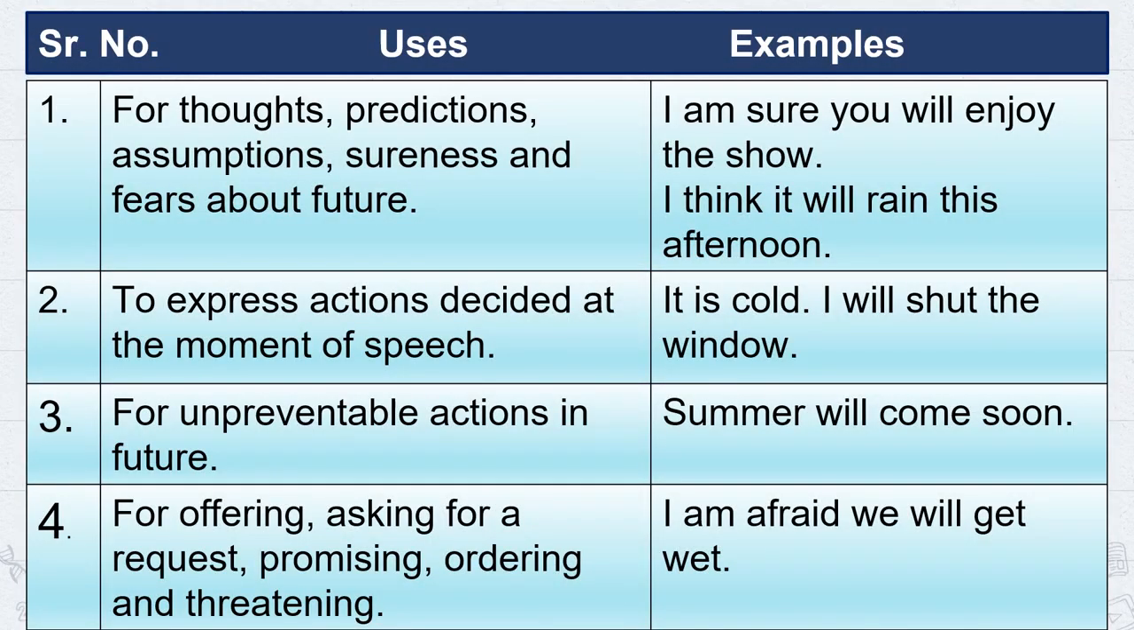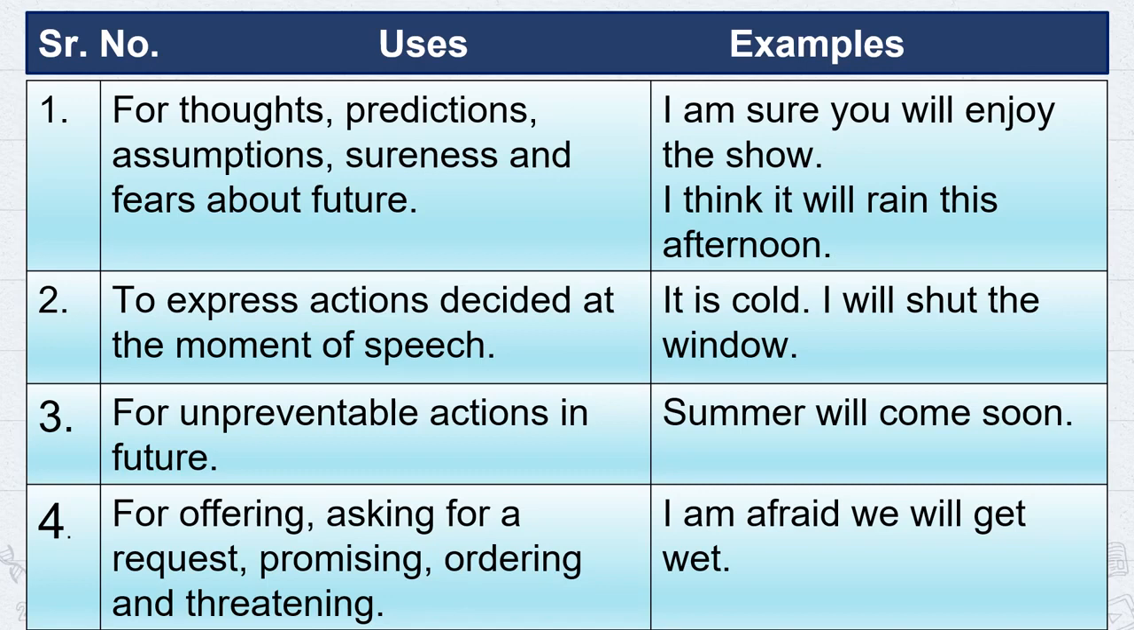Now let's have a look at some uses of simple future tense. The first use of simple future tense is for thoughts, predictions, assumptions, sureness and fears about the future. For example, I am sure you will enjoy the show. I think it will rain this afternoon. The second use is to express actions decided at the moment of speech. For example, it is cold, I will shut the window.